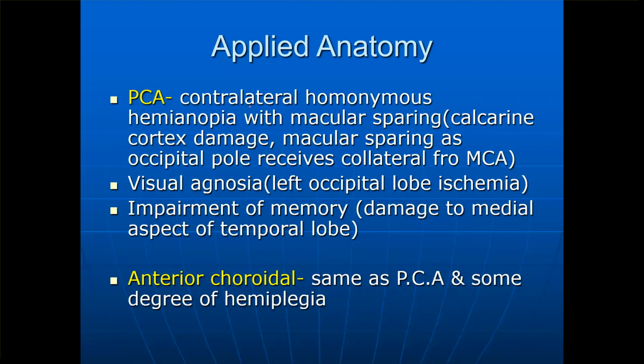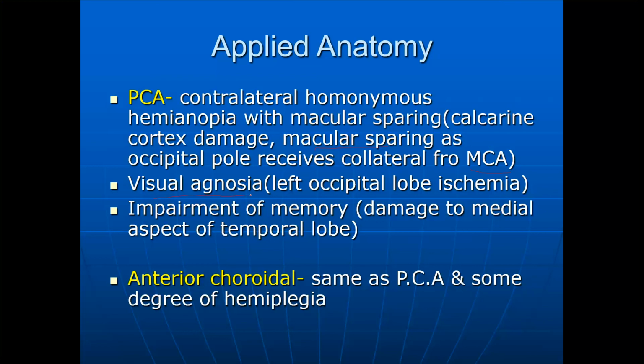The posterior cerebral artery, if injured, will cause contralateral homonymous hemianopia with macular sparing. This is because the calcarine cortex is damaged. That's why you get contralateral homonymous hemianopia, and you get macular sparing because the occipital pole receives collateral supply from the middle cerebral artery also. Okay, so the occipital pole has a blood supply from both the posterior cerebral artery and a collateral branch coming from the middle cerebral artery. That's why you get macular sparing.